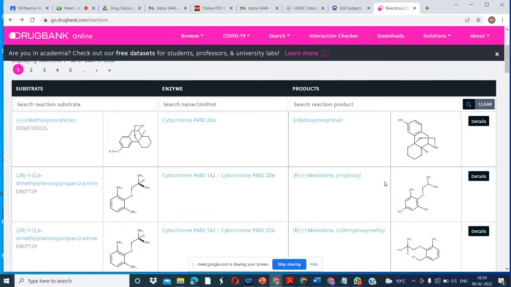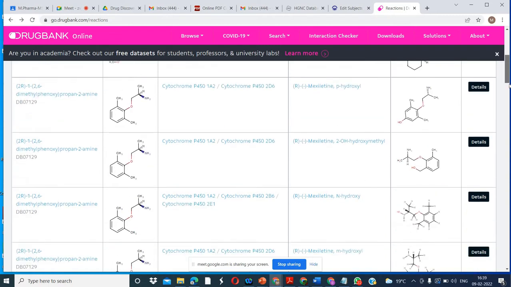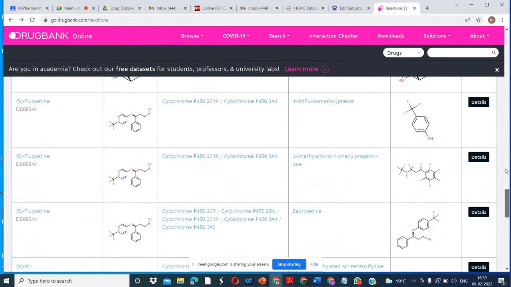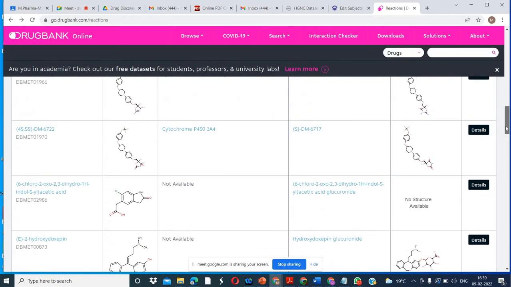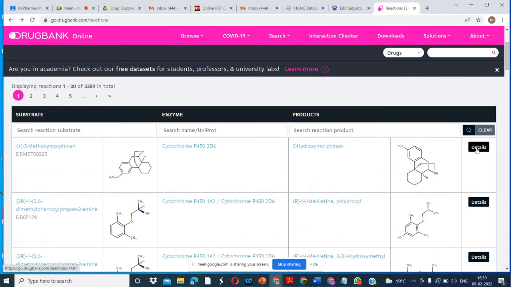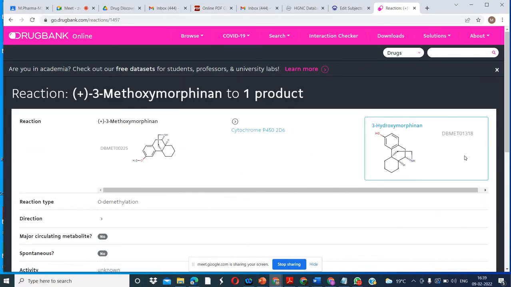DrugBank is also connected with different databases. Now you can see the DrugBank database is connected. It provides the interface for several other databases. On the same page, we are able to search in the different databases, so we'll search in the different databases in each exercise. We have clicked on the details.